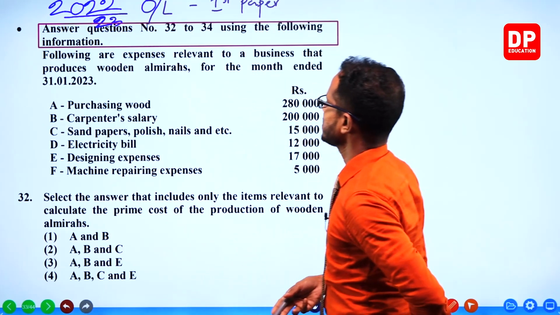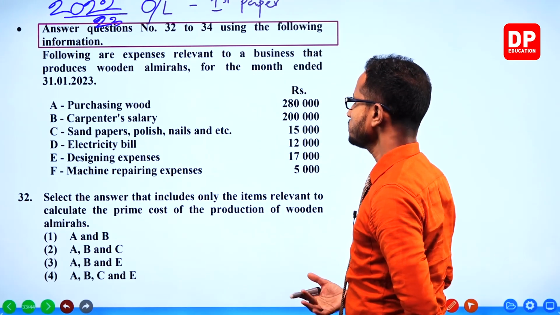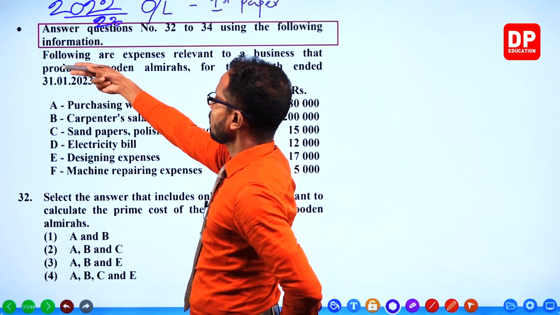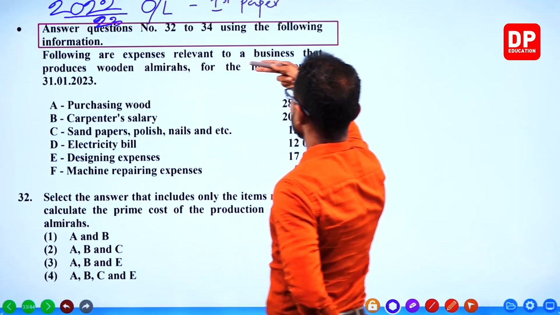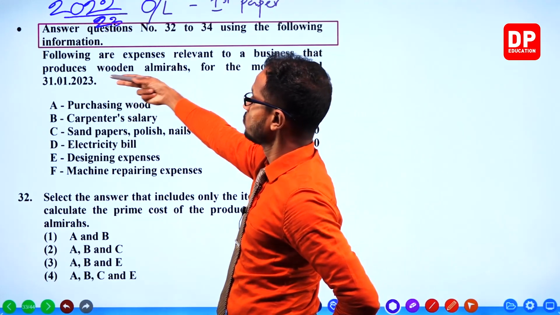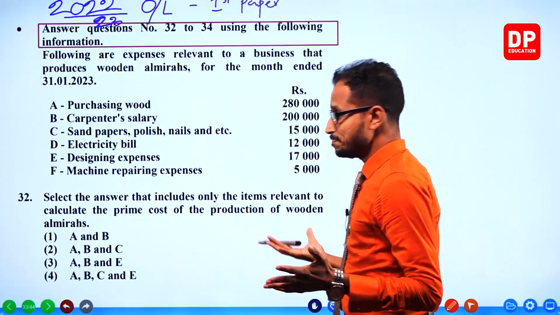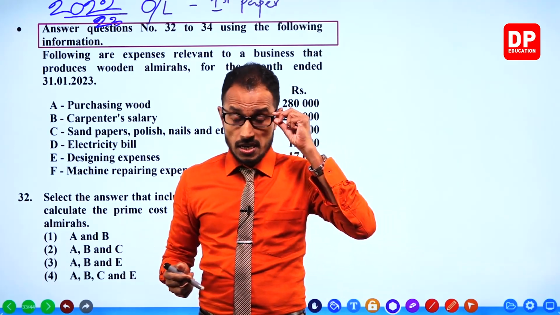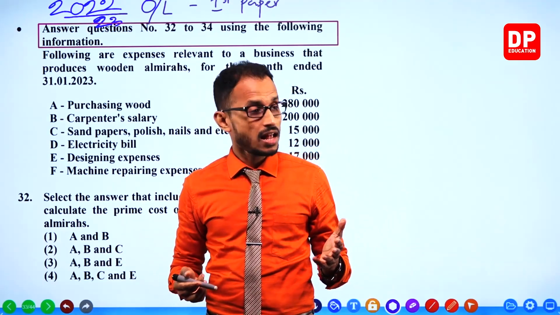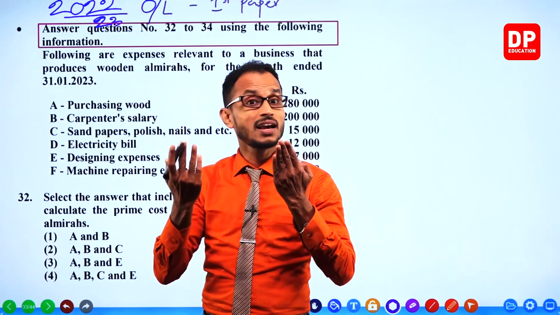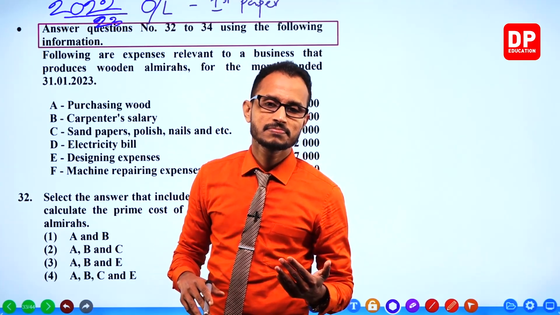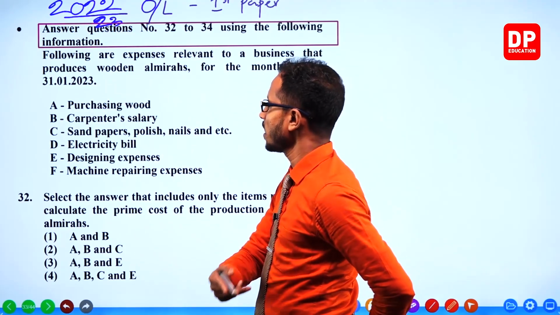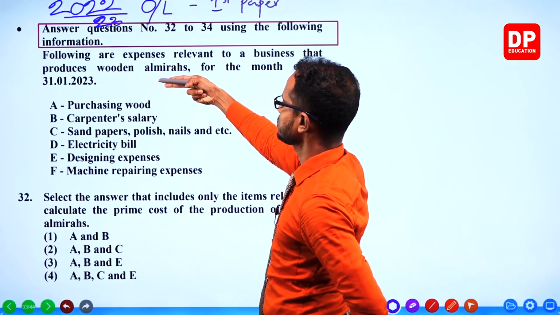What is the information given? Following are expenses relevant to a business that produces wooden almirahs. Furniture, right? They're producing wooden almirahs.